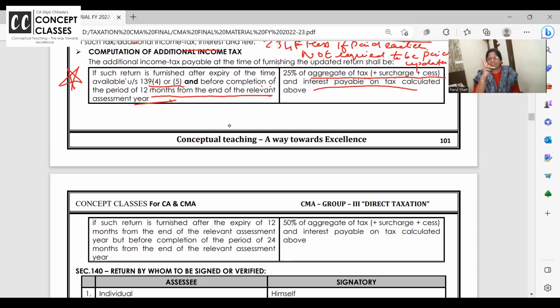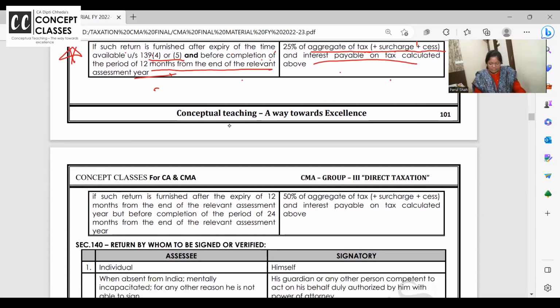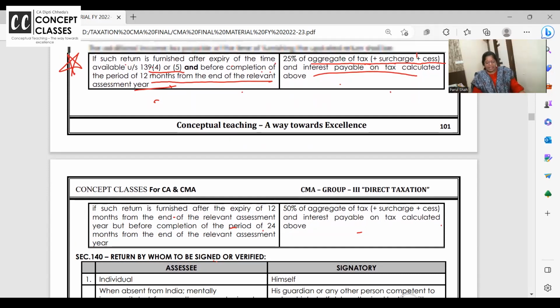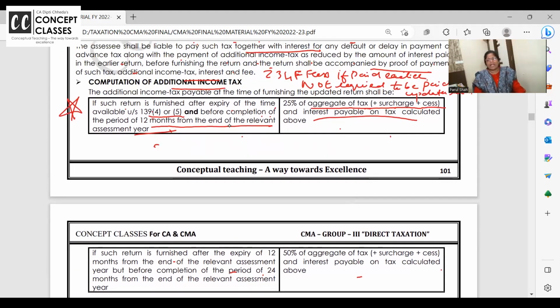Within 12 months. See, within 2 years from the end of the relevant assessment year, you have to file the return. So within 12 months from the end of the relevant assessment year, then 25%. And if such return is furnished after the expiry of 12 months, but before the expiry of 24 months, 50% of the tax, surcharge, cess and interest, whatever is calculated, on that 50% you have to pay additional income tax,